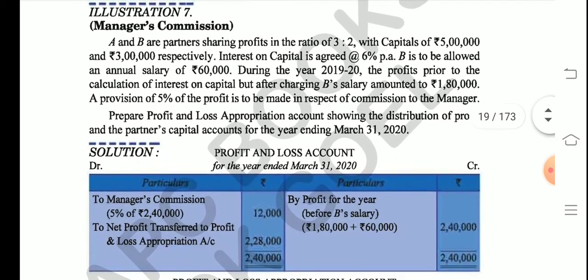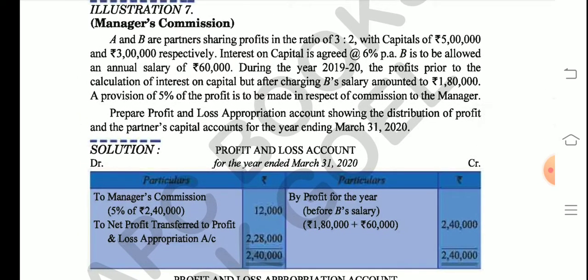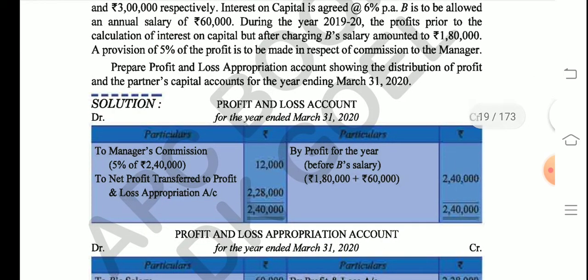Why are we calculating in this way? Because manager's commission has to be calculated before giving any other partner salary or any kind of interest. So this is how it is calculated. 5% of 2,40,000 becomes 12,000. So now after balancing both the sides, it will be 2,28,000. So now 2,28,000 is your net profit.